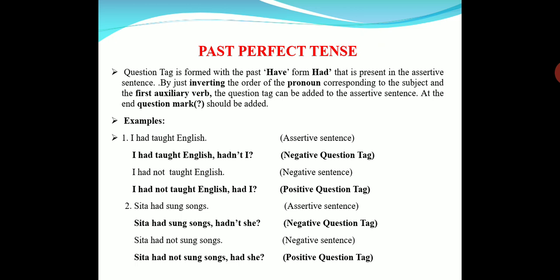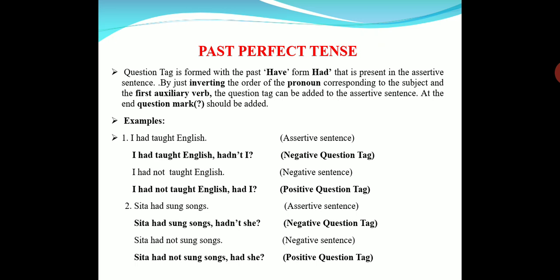Let us see the example. I had taught English. So we remove the full stop after English and put a comma. And we start the question tag with small letters had. And it is a positive sentence. We write hadn't. So we write next the pronoun I, hadn't I. I had taught English, hadn't I?